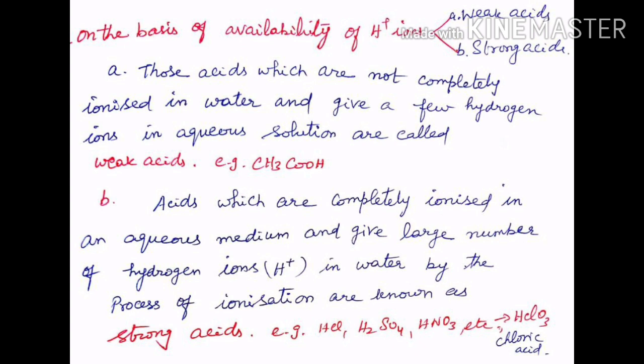Acids which are completely ionized in aqueous solution and give a large number of hydrogen ions, H plus ions, in water by the process of ionization are known as strong acids. Example, HCl, H2SO4, HNO3 and HClO3, that is hydrochloric acid, sulfuric acid, nitric acid and chloric acid respectively.